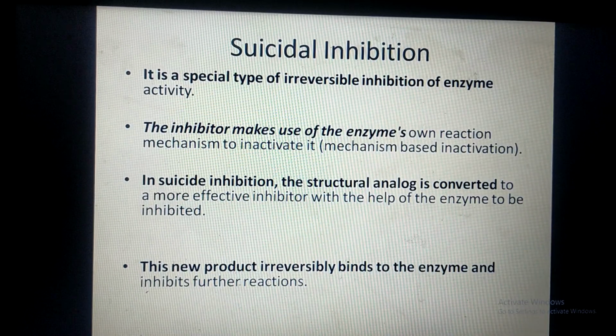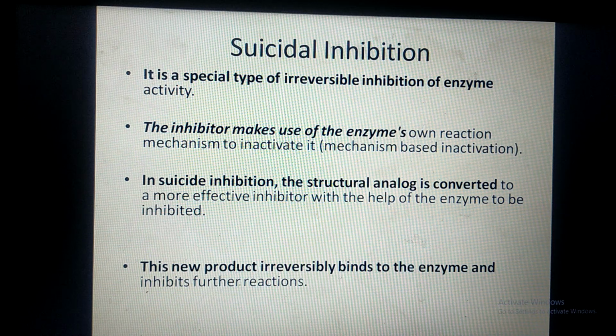One more type of inhibition is given in the book. It is a minor type of inhibition called suicidal inhibition. Only one example is seen in our body. It is a special type of irreversible inhibition. Inhibitor makes use of the enzyme's own reaction mechanism to inactivate it. So therefore it is called mechanism based inactivation. In suicidal inhibition, the structural analog of substrate is converted to a more effective inhibitor with the help of the enzyme to be inhibited, and the new product irreversibly binds to the enzyme and inhibits further reactions.